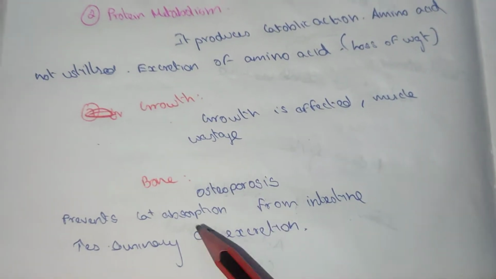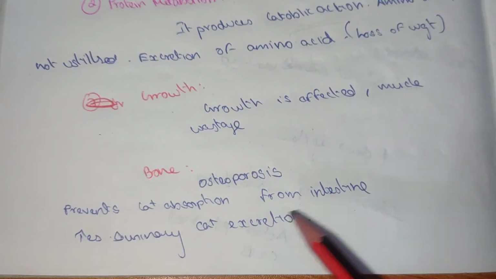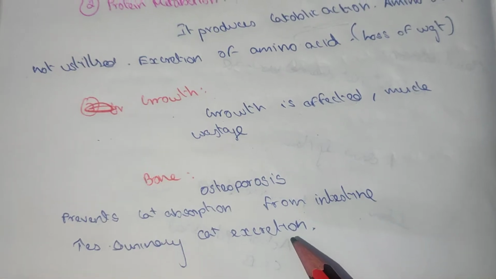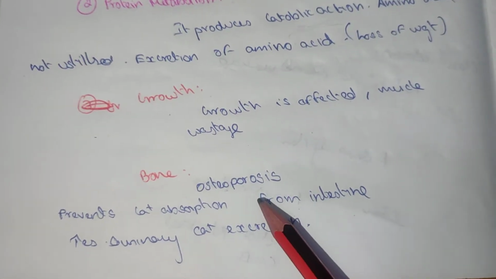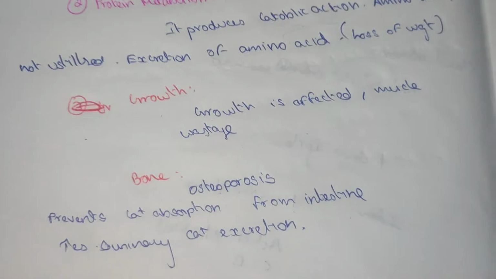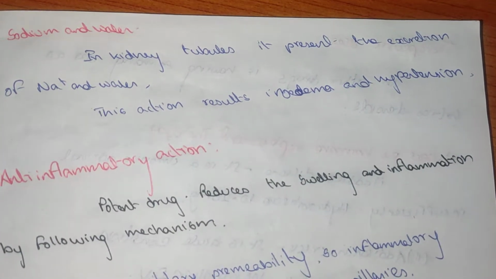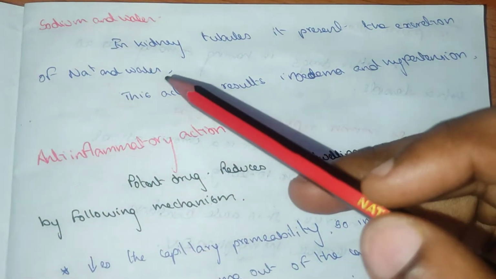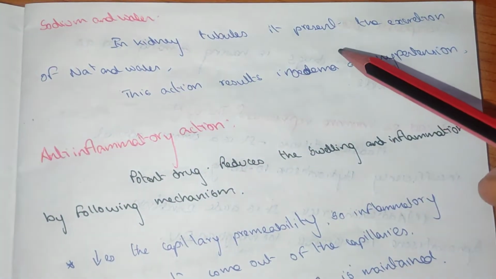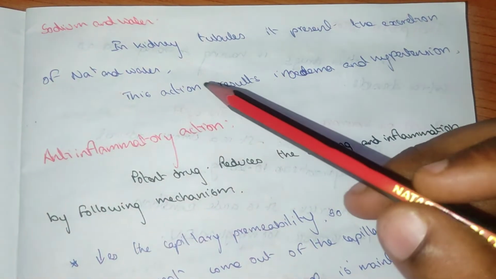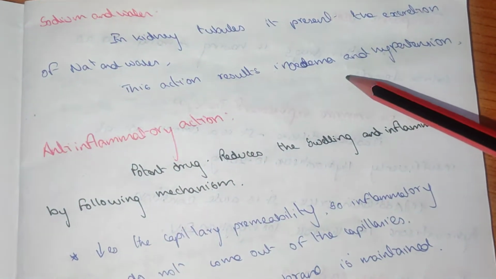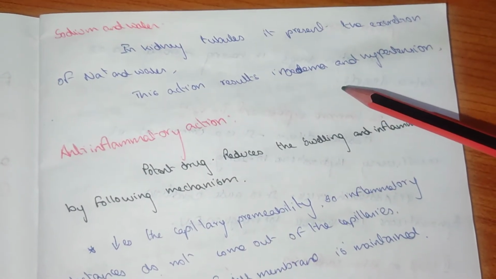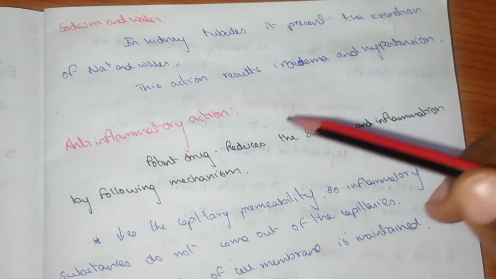The bone: osteoporosis. It prevents calcium absorption from the intestine and increases urine calcium excretion. That is, osteoporosis is seen when corticosteroids are taken. Sodium and water: in the kidney tubules, it causes retention of sodium and water, and this action results in edema and hypertension.